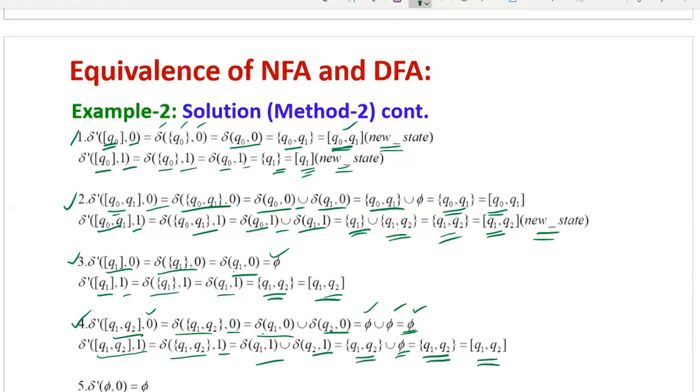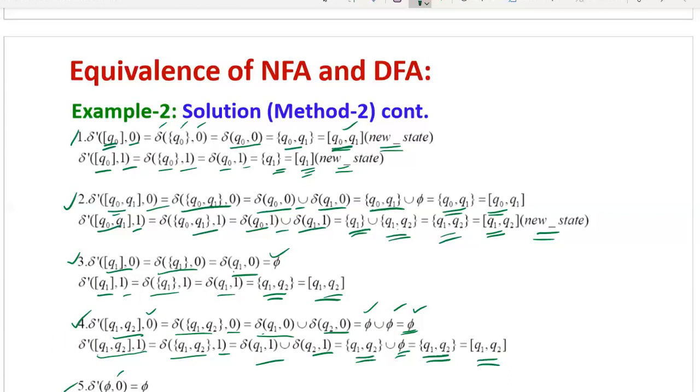Now we have to stop the process. Finally, with phi you can find the transition on 0 and 1, you will get phi only. Now you can see total 4 regular states and 1 empty state, 5 in all. But for Q dash, how many states do we have in the above set? Q dash equals 2 power 3, 8 states. Now here only 5 states are included. The 3 states not included are automatically eliminated. That means those may not be reachable with the given automaton from the initial state.